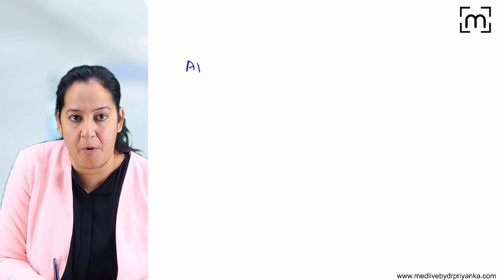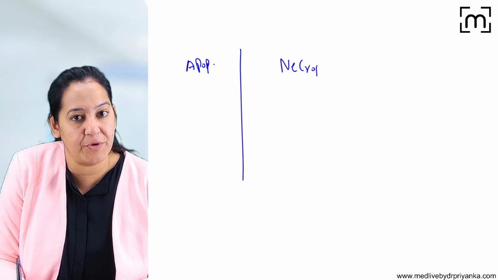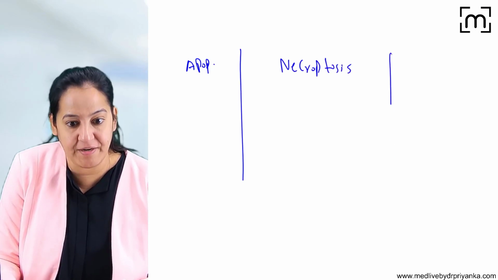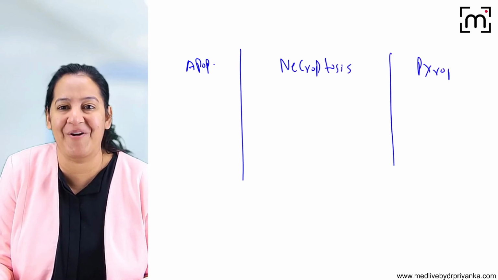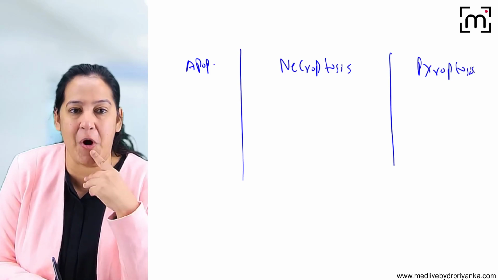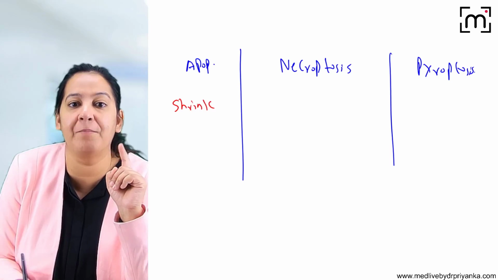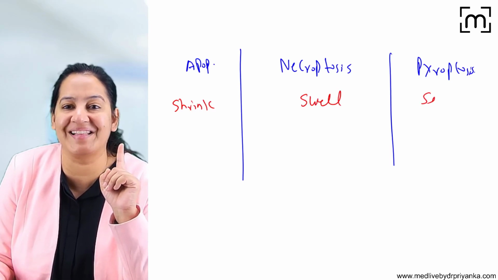You got my point? So can you tell me the differences between them? The last we have seen is necroptosis, and right now I am teaching you pyroptosis. So three differences are common. Listen. In apoptosis, the cells shrink, but in both of the others, the cells swell.